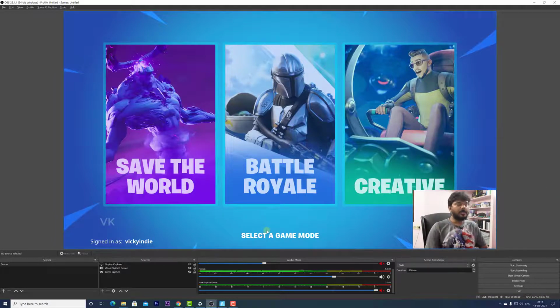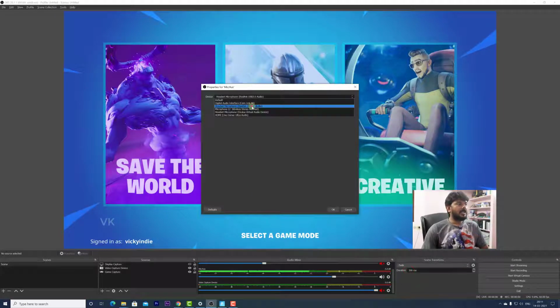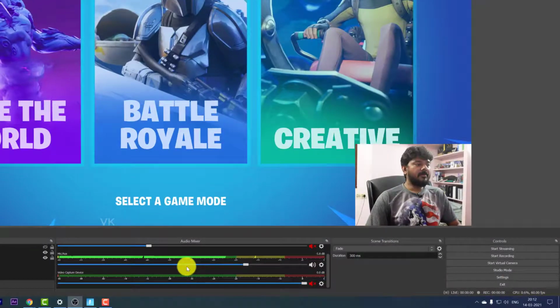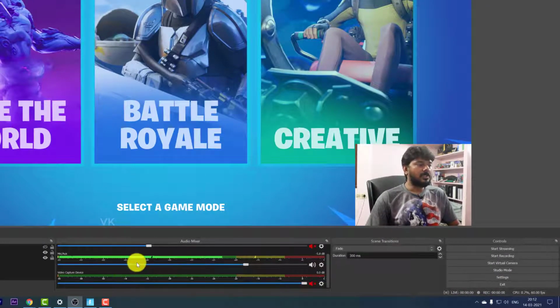On this OBS Studio, I have added this cam device and I am capturing this game. And here, on this mic section, you need to tap on the settings and the mic. Choose your mic here under properties. So select your mic here. I am selecting this headset microphone. Even if I am not talking, some noise is coming. So I'm going to eliminate this.